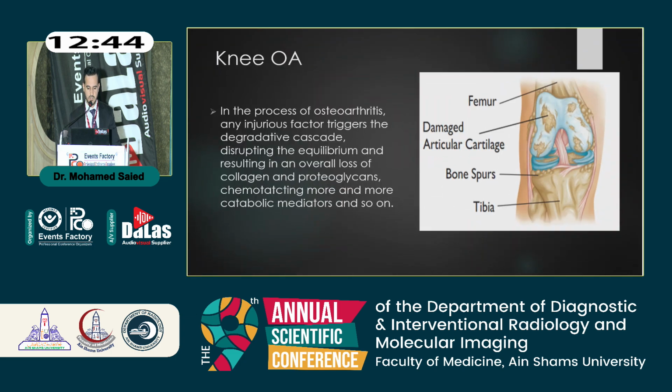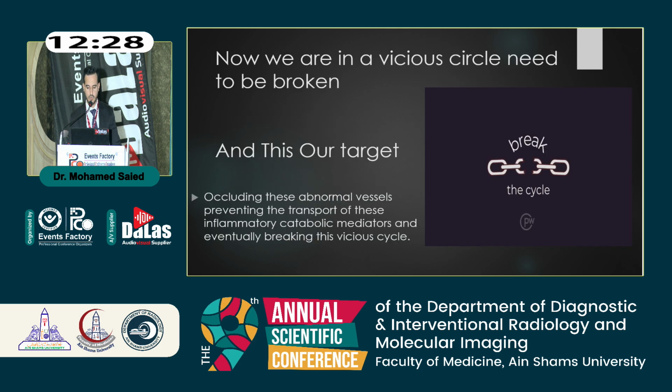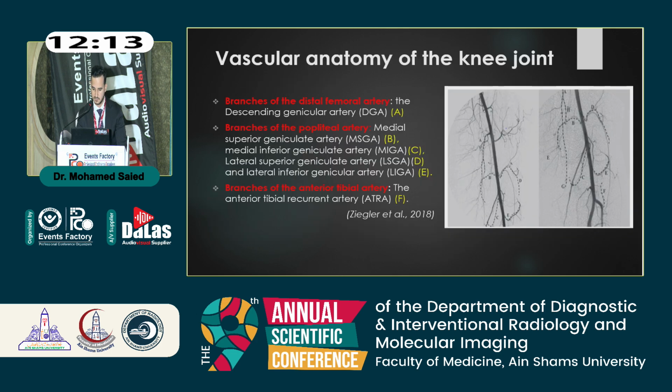In the process of knee osteoarthritis, any injurious factor triggers the degradative cascade, disrupting this equilibrium, resulting in overall loss of collagen and proteoglycan, and attracting more and more catabolic mediators. So we are in a vicious circle that needs to be broken. So our target in genicular artery embolization is to break this cycle, occluding these abnormal vessels and preventing the transport of these catabolic and inflammatory mediators.